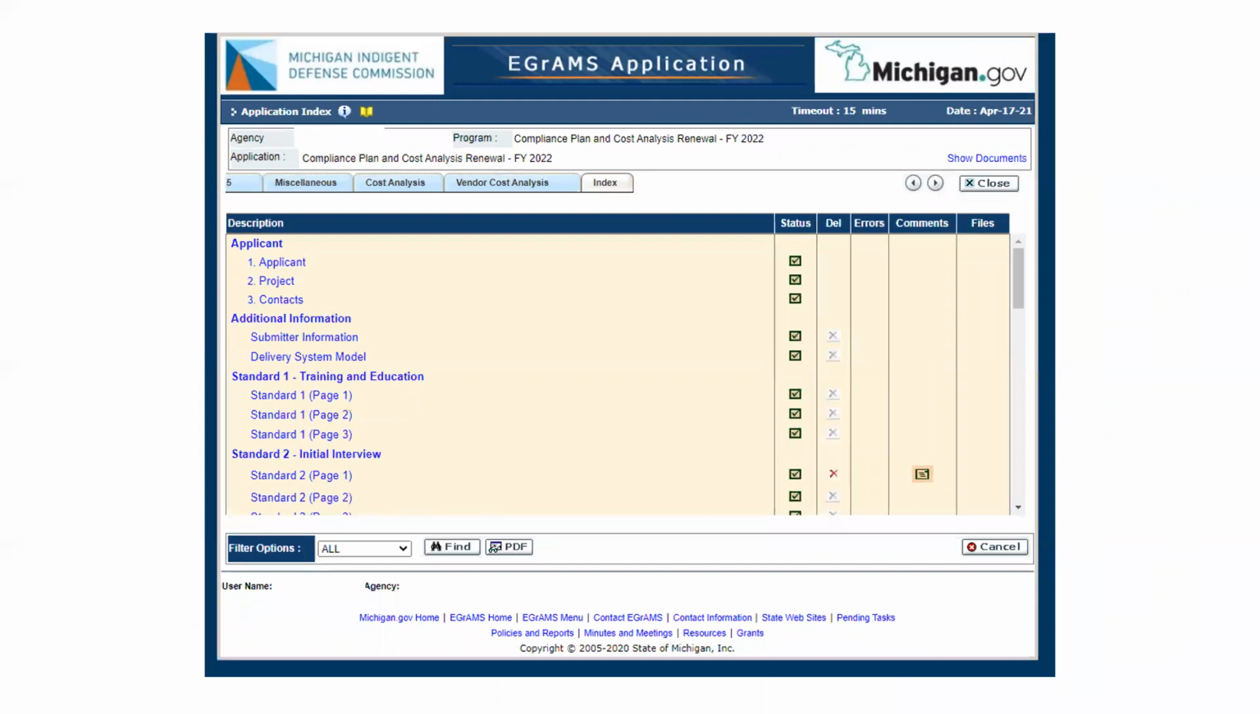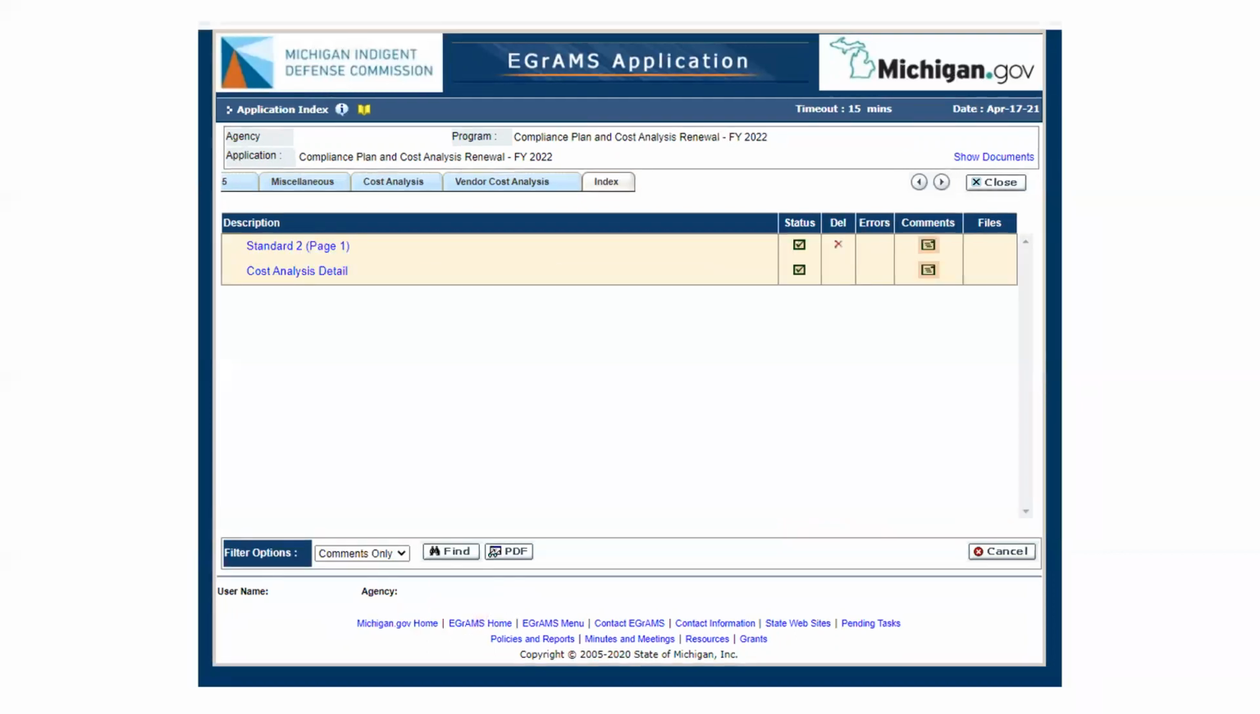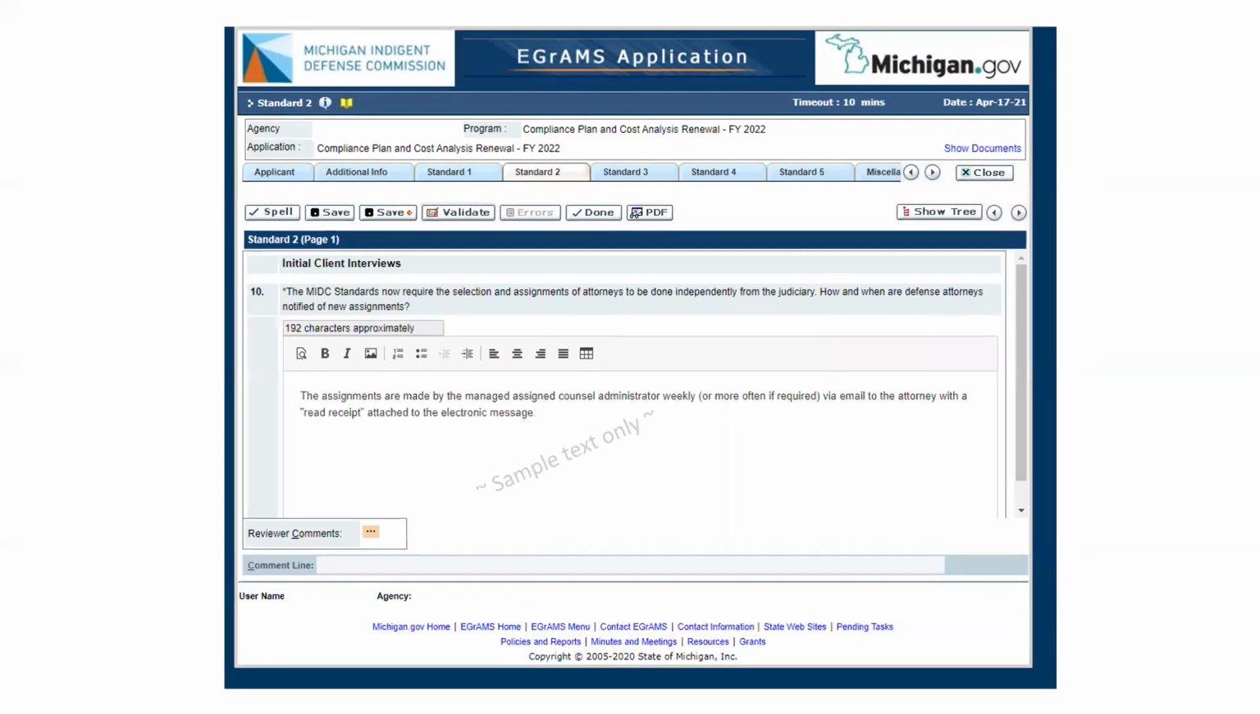You can also display in the index a list of the comments only to help you navigate to the requested revisions. And if you click Find, that report will isolate only the revisions to be made. These are also hyperlinks that take you to the exact place in the document. Alternatively, you can make notes or print a PDF to make the suggested changes. If there are comments on the page, you can view those by clicking on the three dots. It looks similar to the menu icon.